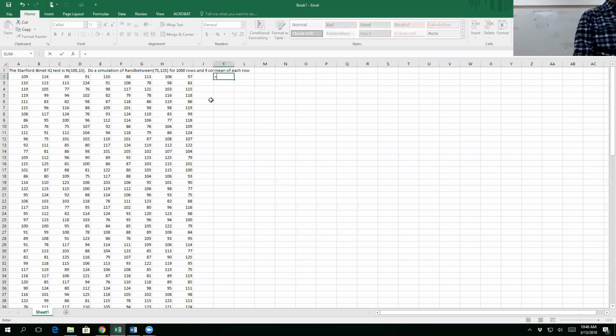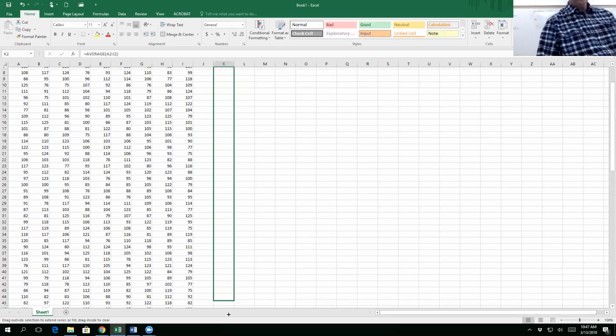So here we go. Guys, how do you find the mean? Average, okay? So the mean of this row is 101. That's pretty close to the 100 I was guessing, right? I'm going to do that for all 100 rows, so I'm going to copy that down.